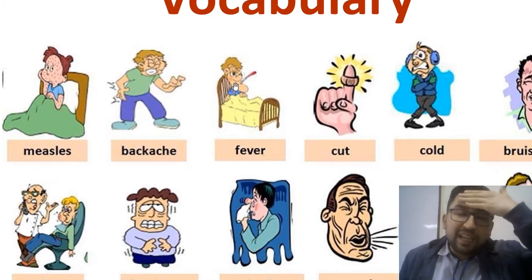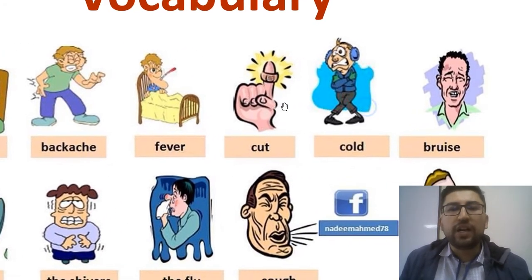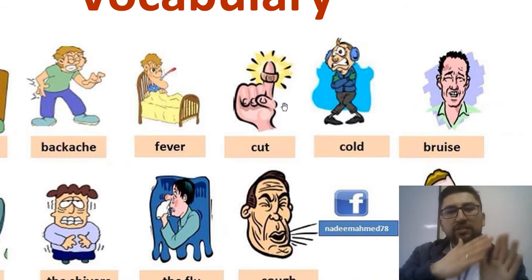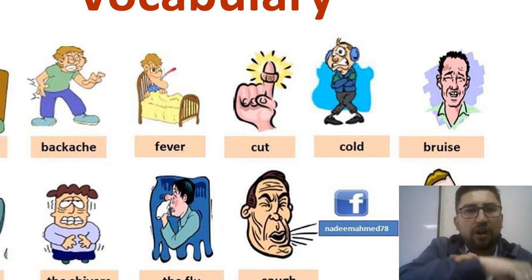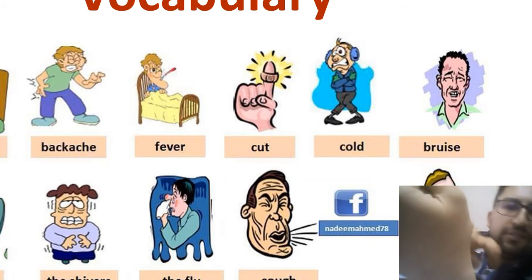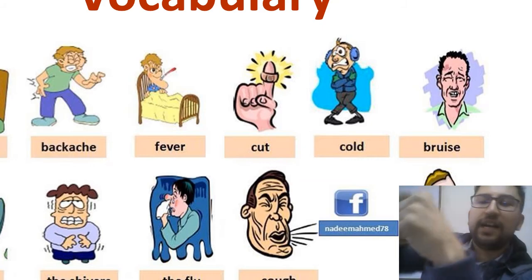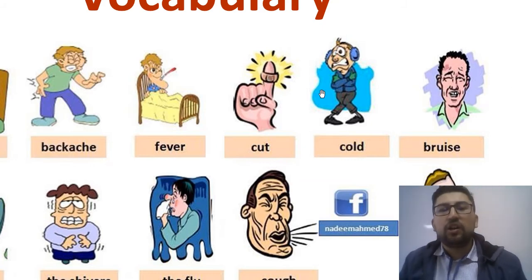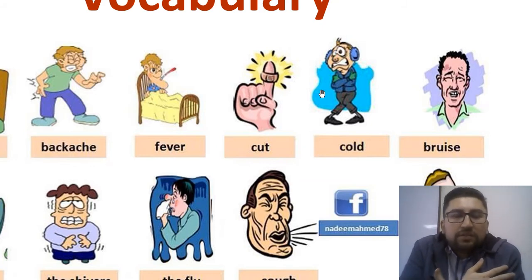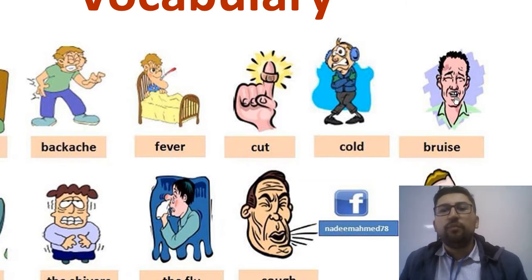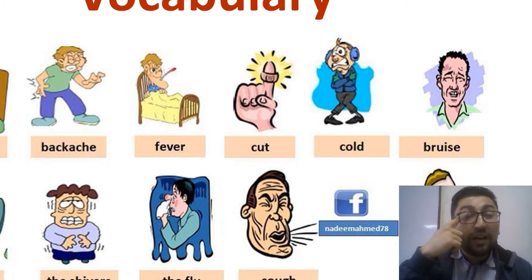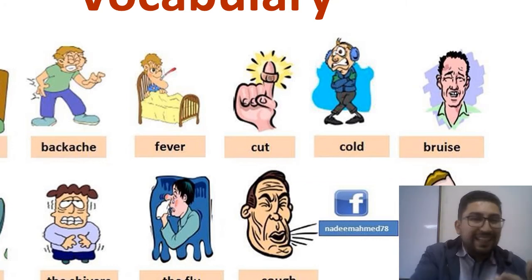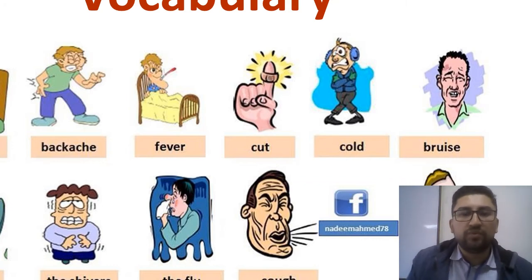Fever is when we have temperature, right? To cut is when you just cut your finger with a knife, or cut your finger with something, your arm, something like this, probably you can see this. I have a cut here. Cold is when you experience chills and stuff. Bruise is when somebody hits you and you have a bruise. Let's say you have a swollen eye probably, or you have a bruise because you hit something very hard. That's a bruise. Okay.